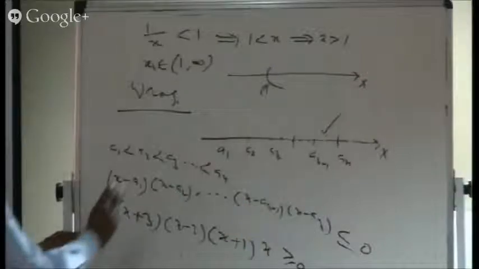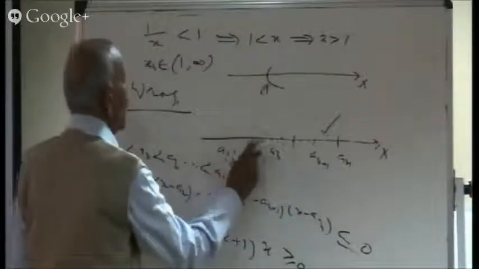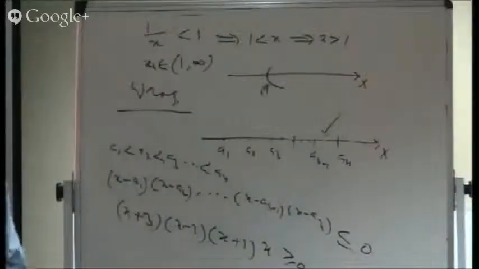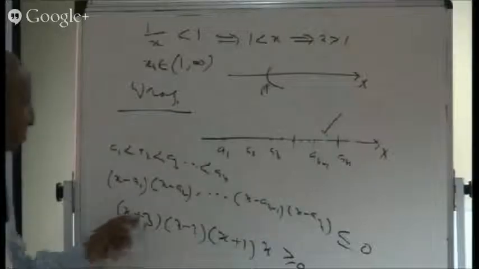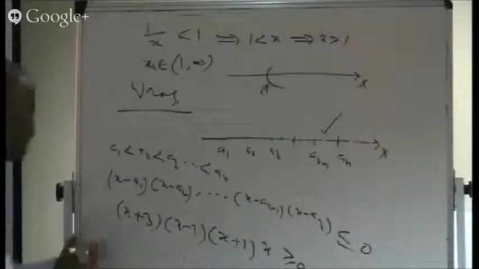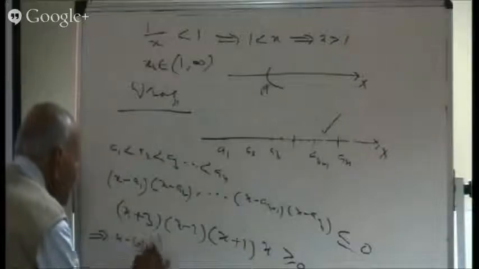Now, first of all, you have to arrange these numbers. One thing is quite clear: A1 must be less than A2, less than A3, and so on. So in this way, you have to first of all arrange the situation. This factor is connected with what number? I can write it as x minus minus 3.